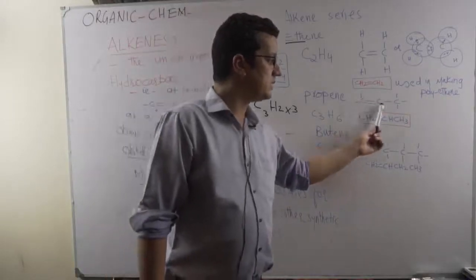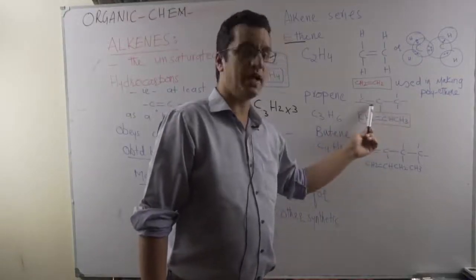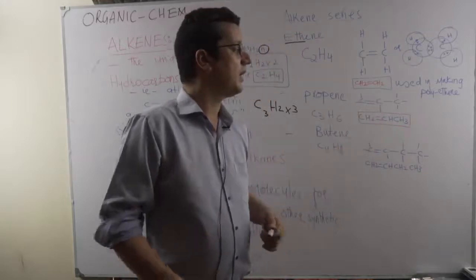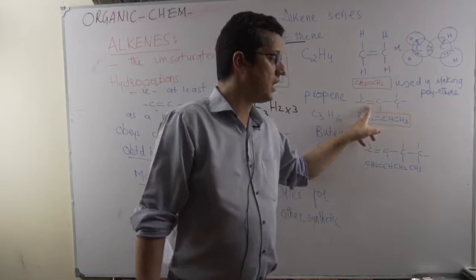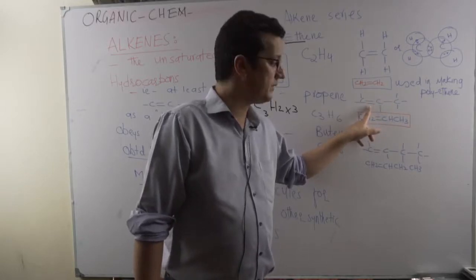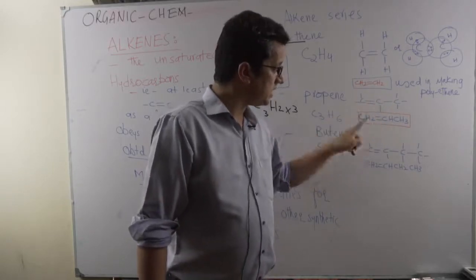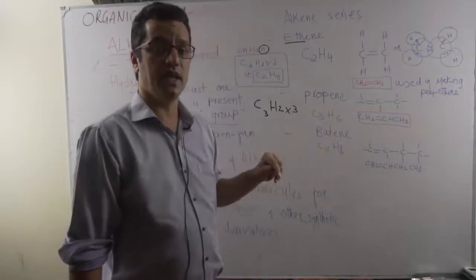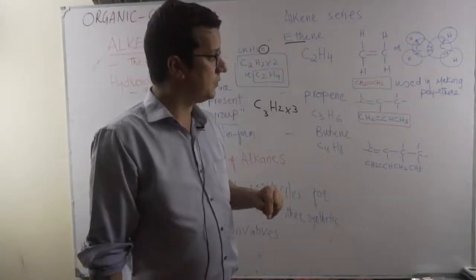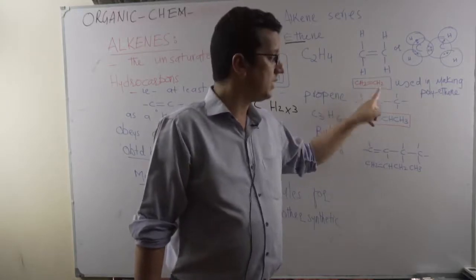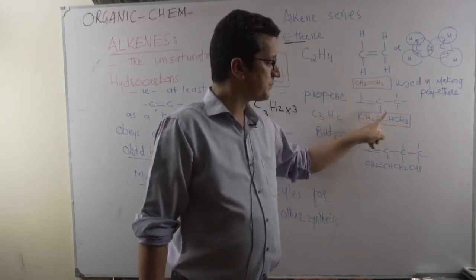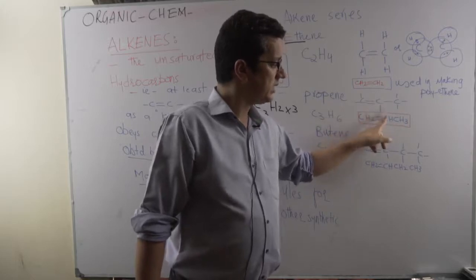Same goes for propene. Look at the 1, 2, 3 carbon atoms, a double bond present. It may be present here or there, because the double bond position here or here makes it propene, no difference, that's just a flip. And you can also write their condensed formula. Just as in alkanes, the condensed formula is mostly written: CH2 double bond CH, and then CH3.